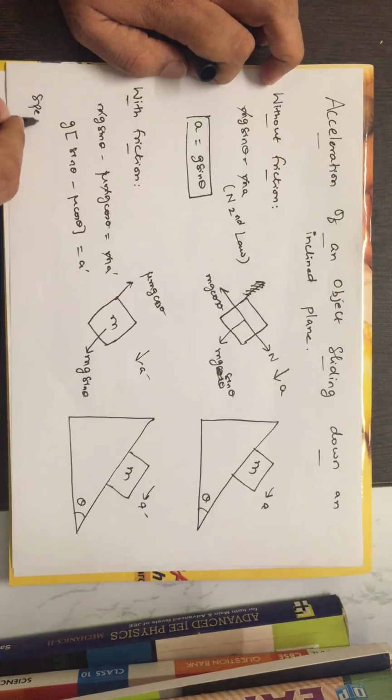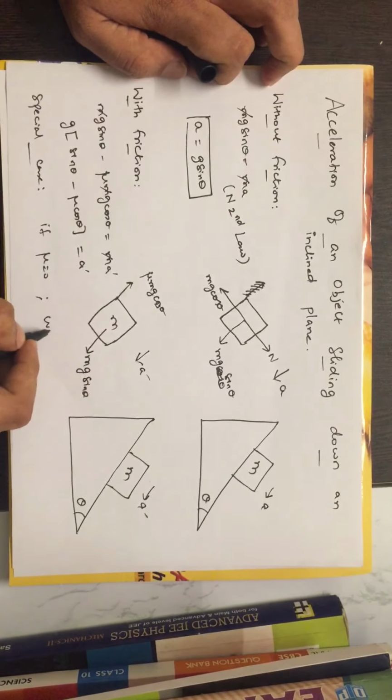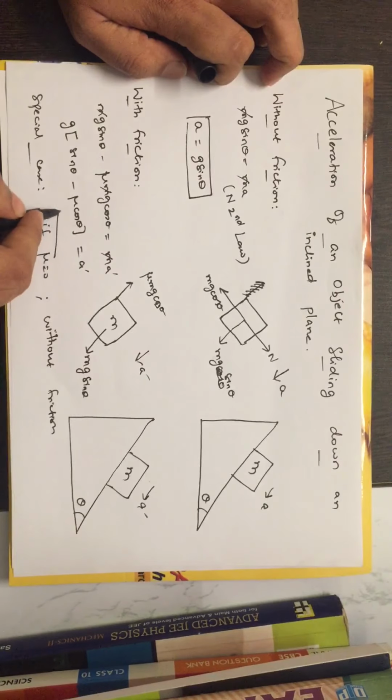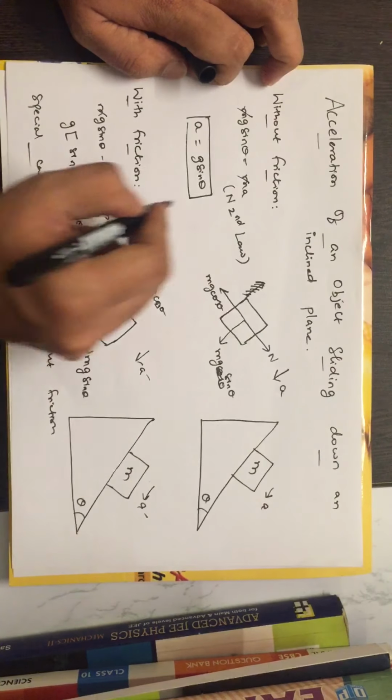So special case here is, if mu is equal to 0, then we can say it is without friction. So if you substitute mu is equal to 0 in this equation, then a dash will be equal to g sin theta, which is the same as the expression that we have obtained here.